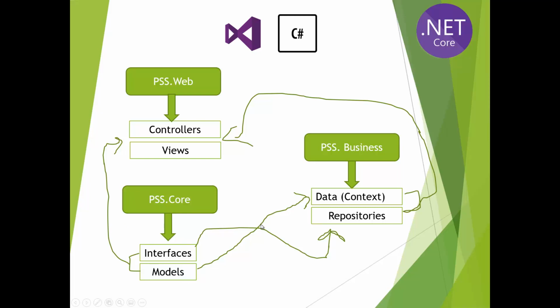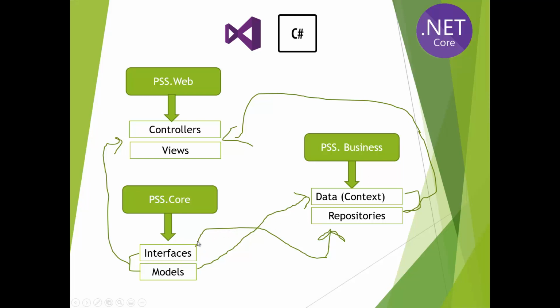All this logic, like we have a category model, we will create an ICategoryRepository interface here, and we will implement this logic within our business layer. So basically, we have decoupled our project into separate projects, and on the basis of these interfaces, we will write the implementation of these interfaces.